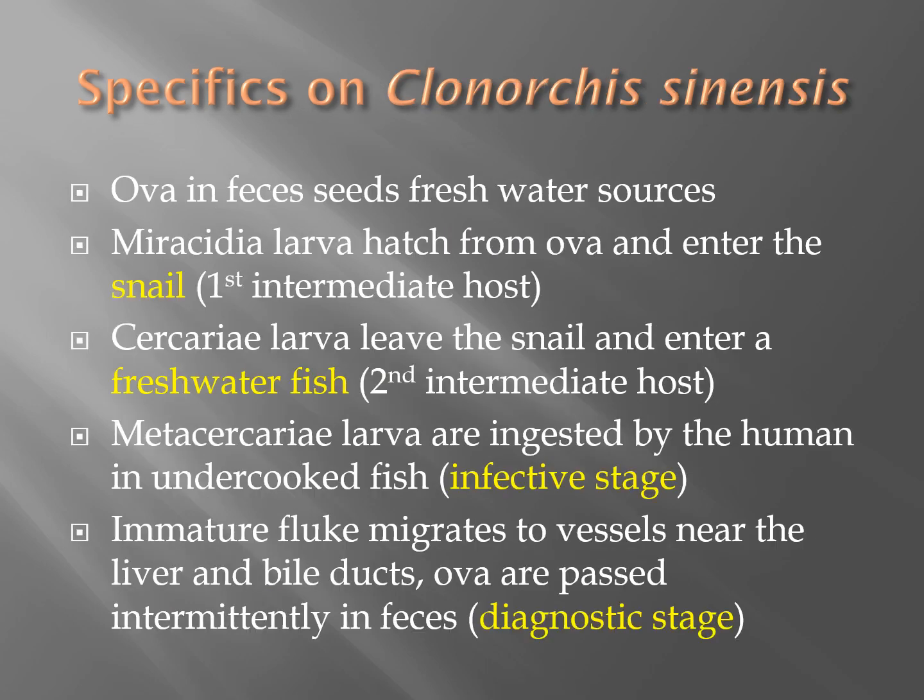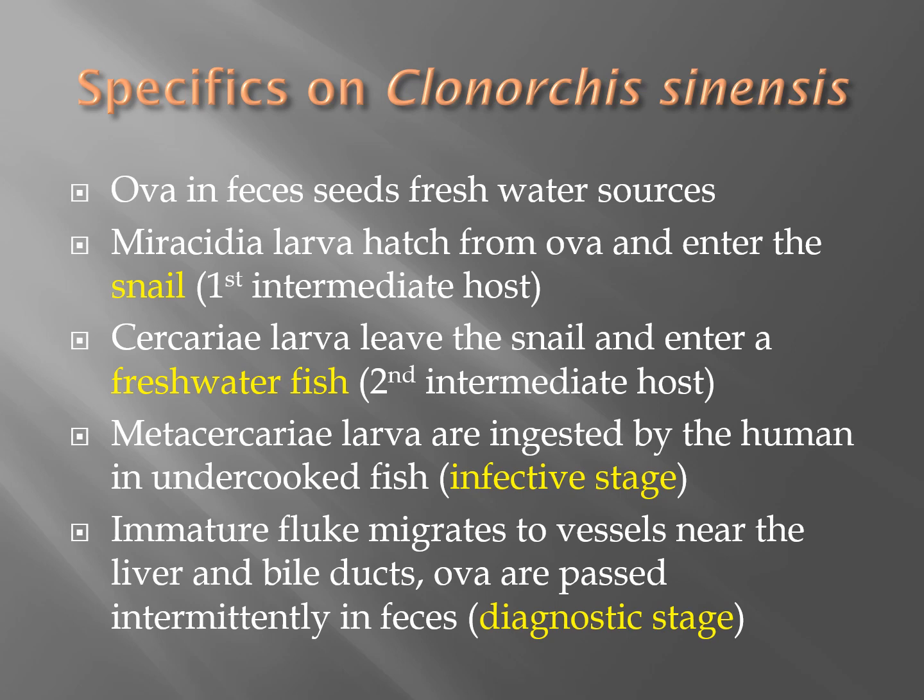Clonorchis sinensis is the Chinese liver fluke, and this liver fluke is found in places like China, Japan, Korea, and Vietnam. Ova in feces seed freshwater sources, and the miracidia larvae hatch from the ova and enter the snail. The snail, again, is the first intermediate host. The cercaria larvae leave the snail and enter a freshwater fish, and that freshwater fish is our second intermediate host.